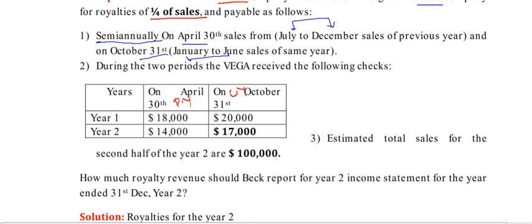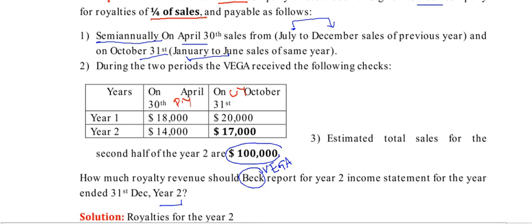Very simple: how much royalty revenue should Vega report for year 2 in the income statement for the year ended December 31st, year 2?